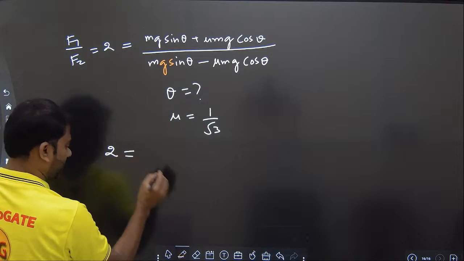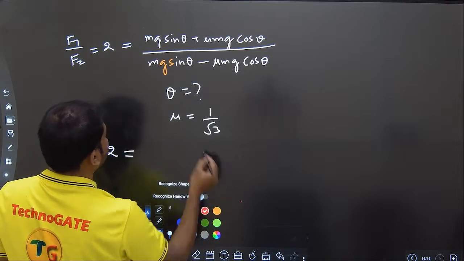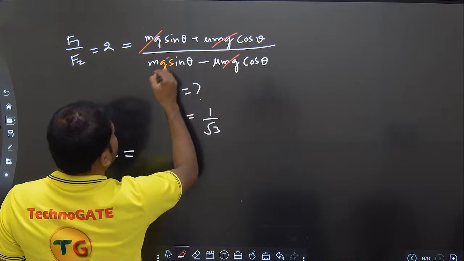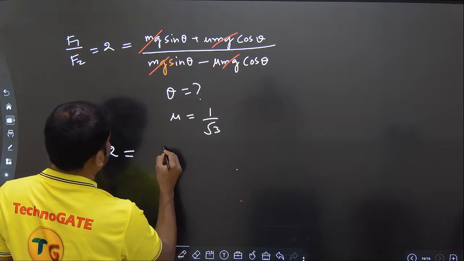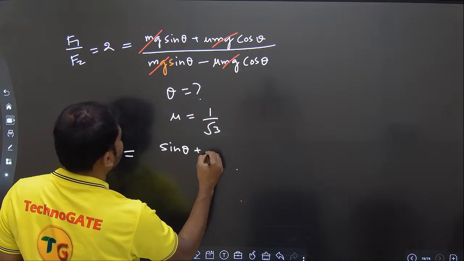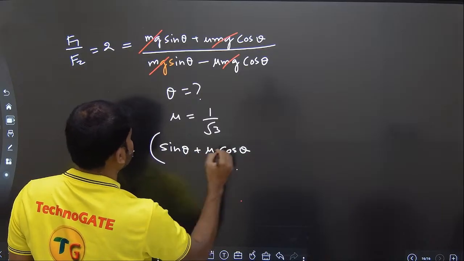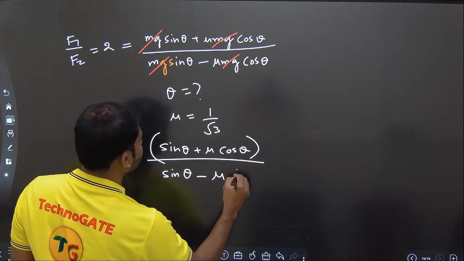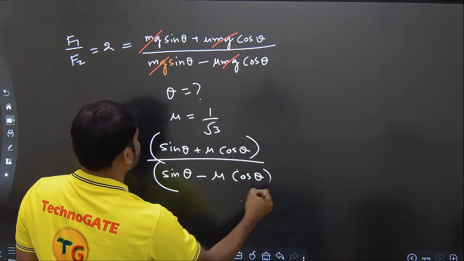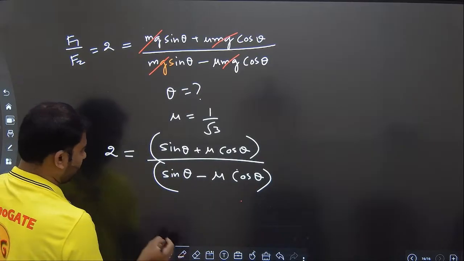So 2 is equal to, let's remove the mg, mg, mg, mg, sin theta plus mu cos theta, and this one is sin theta minus mu cos theta. We need to get the value of theta, so let's apply trigonometry.